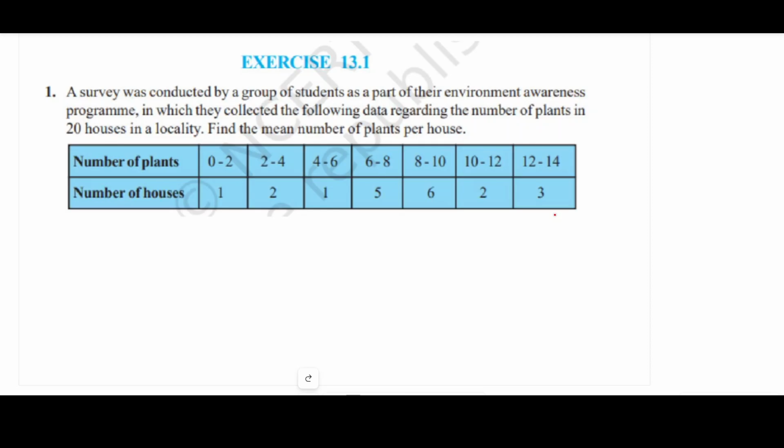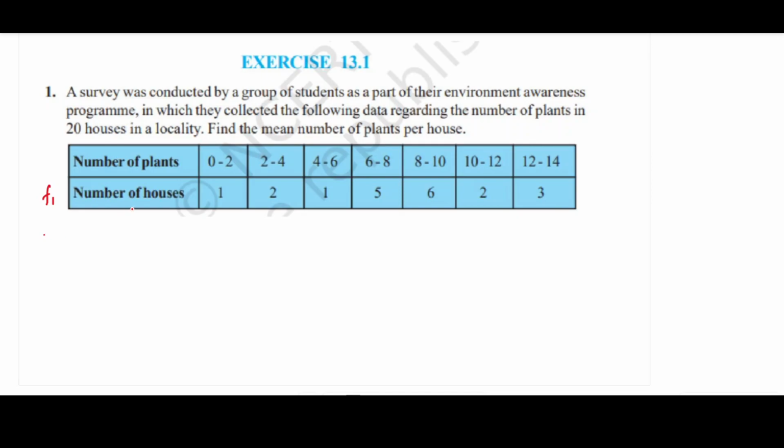Now here we are finding the total value for each house. This data is defined as xi. The number of houses is taken as fi. The number of plants is the class interval.